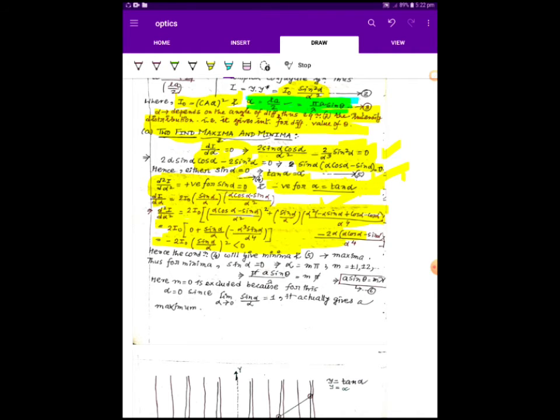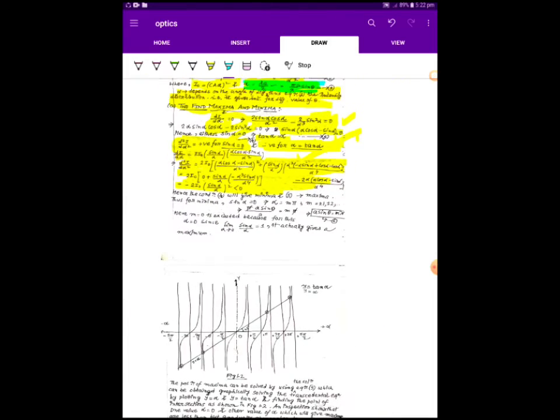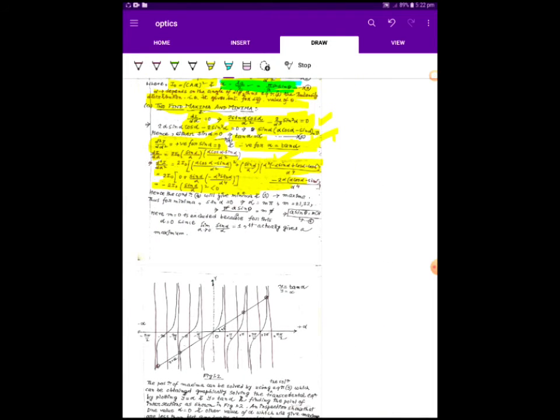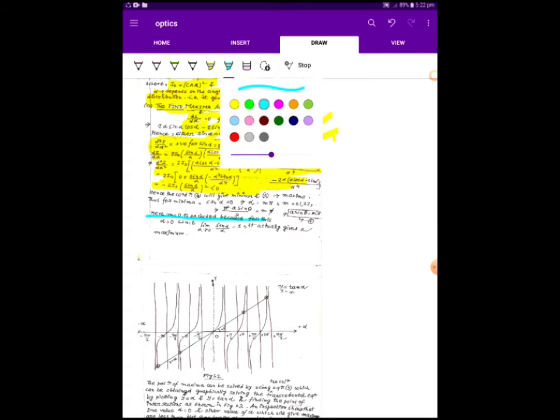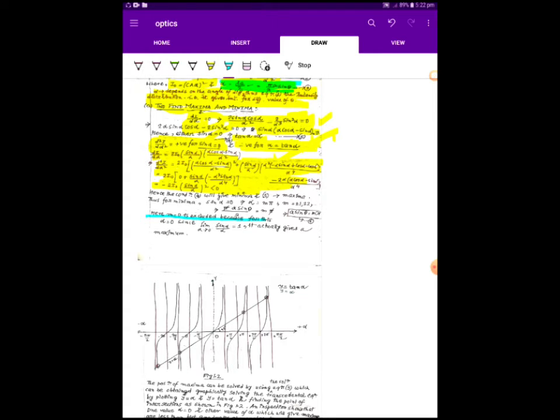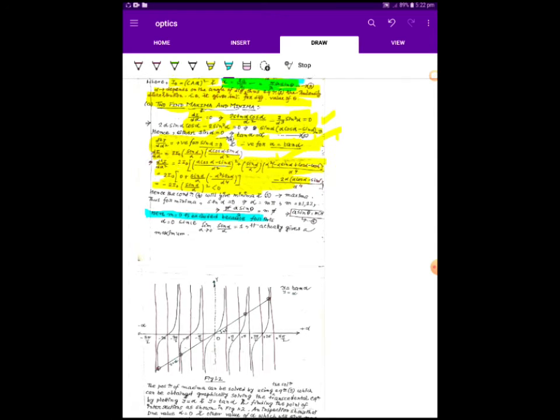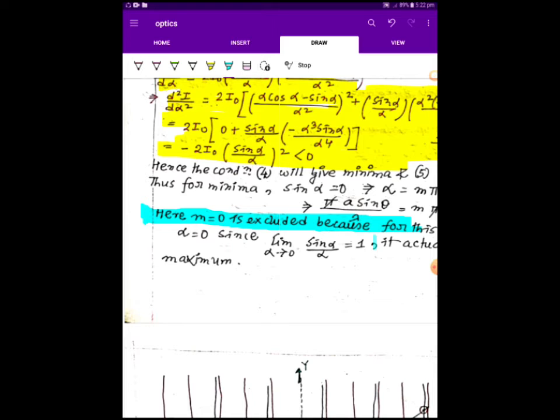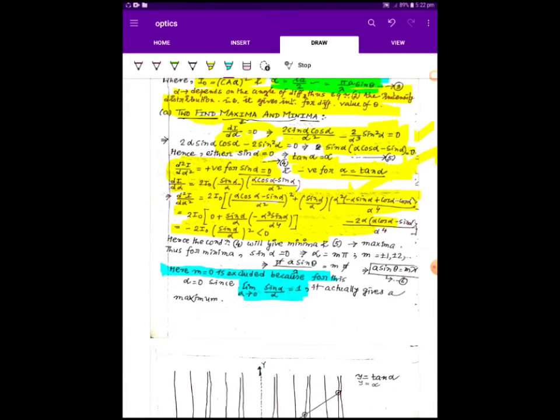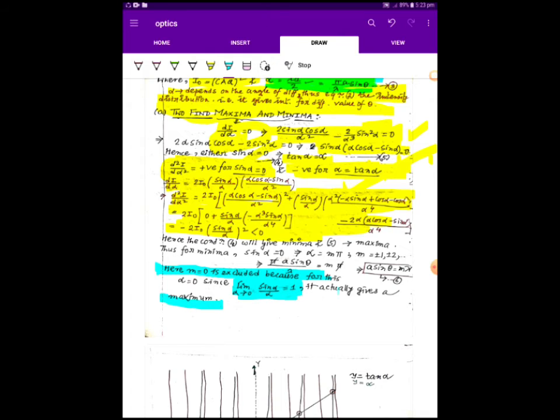Now, here m equal to 0 is excluded, because if alpha is equal to 0, the limit as alpha tends to 0 of sin alpha by alpha will be 1. This is the condition for a maximum.